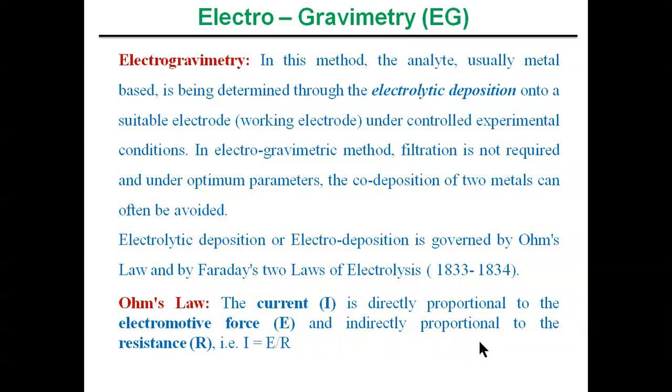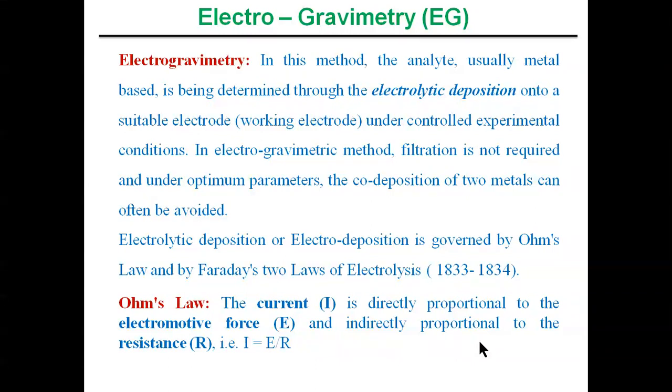In this method, the analyte, usually a metal-based analyte, is determined through electrolytic deposition onto a suitable electrode, that is the working electrode, under controlled experimental conditions. It's very simple, electrolytic deposition is what we are doing here. In the precipitation method, we add a precipitating reagent, and once we add it, the analyte precipitates out.